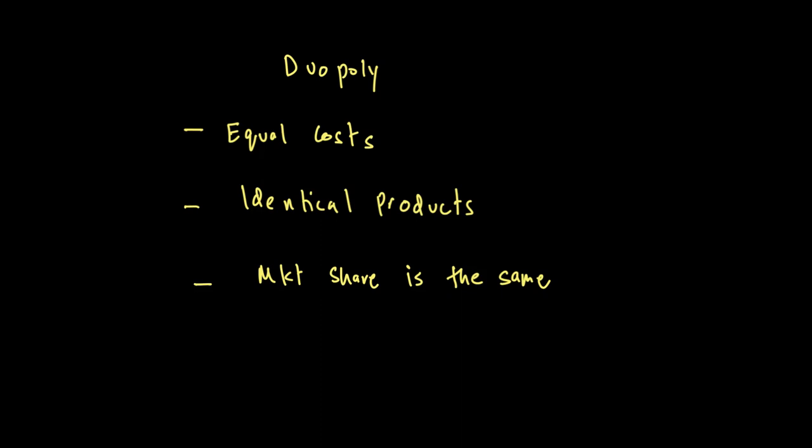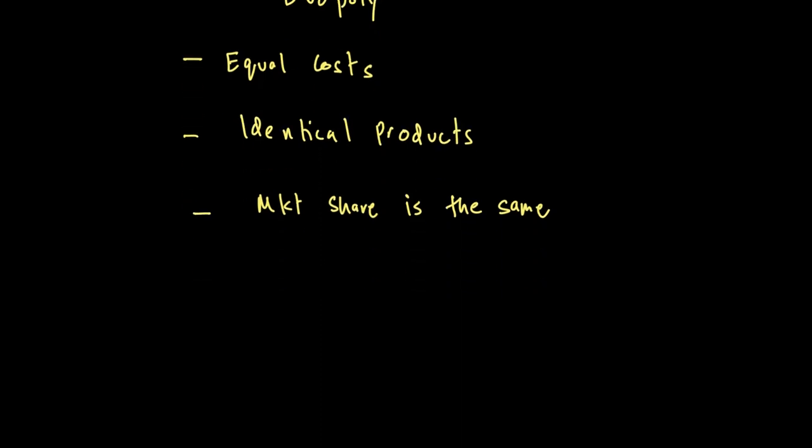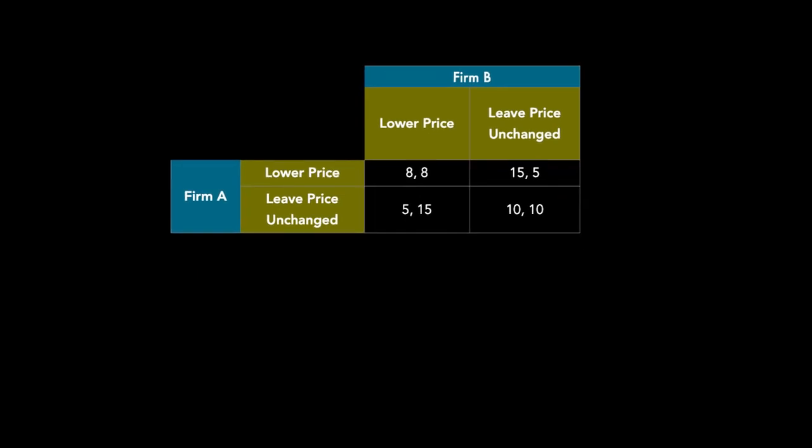Now, let's say they both are considering an option of leaving price unchanged or lowering price. Therefore, each firm has two strategies: either to lower price or leave price unchanged. If they both cooperate, they will leave price unchanged and make a profit of 10 million each. So these values are the profitability, 10 and 10 million each, which is a cooperation situation where they come together and say, hey, let's not change the price.